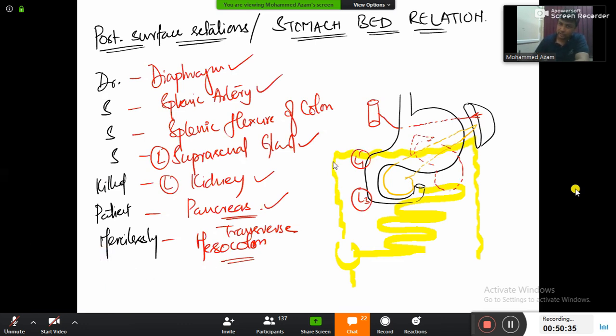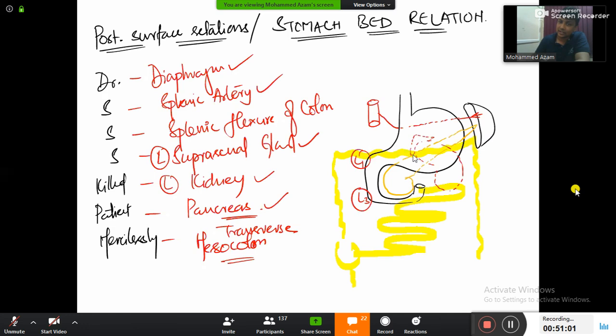Ascending colon is taking a turn here. What is this flexure? What is this turning? There will be liver here. That is hepatic flexure. Transverse colon is taking a turn here and becoming descending. And this turning here is known as flexure. Which flexure? Splenic flexure. And where do you have this splenic flexure? Obviously behind the stomach. So splenic flexure of colon is behind the stomach.